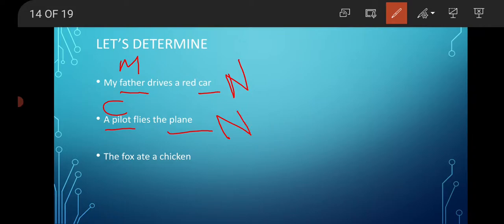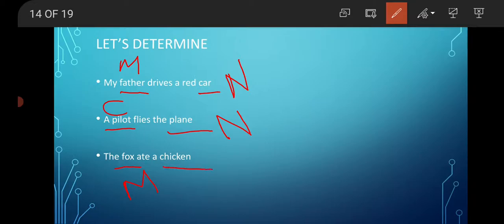The fox ate a chicken. Here fox is what? As we have already seen, fox might mean common gender, but because there is no specific other word for a male fox, so here fox is of masculine gender. Okay. Now chicken.